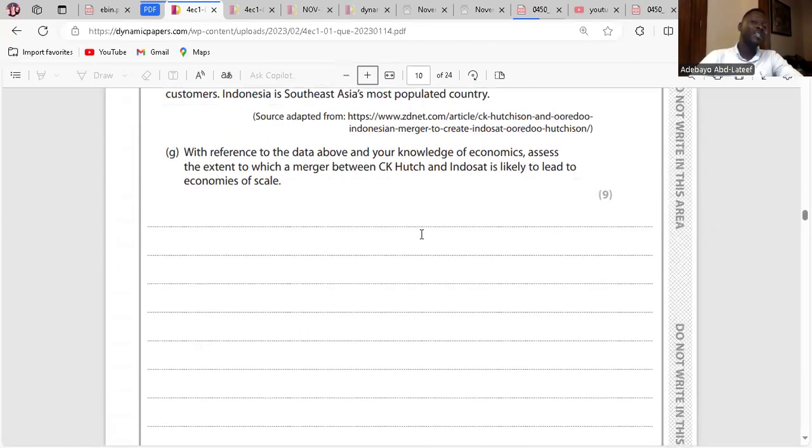With reference to the data above and your knowledge of economics, assess the extent to which a merger between CK and Indosat is likely to lead to economies of scale. First, economies of scale is the cost advantage a firm has. A firm like CK, Orch, and Indosat enjoys due to their merger. That's the economies of scale. Clear? The merger will increase the operations of the telecommunication firm. The merger could bring about technical economies of scale because CK and Indosat will be able to share or put together technology, equipment that might outshine other competitors. Two heads are always better than one, you know that?